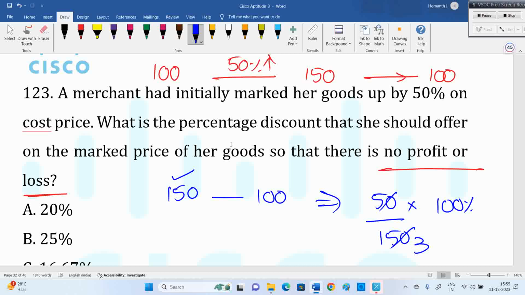Because you already have a huge value now. 100 became 150. For 150, 50% means 75. For 150, 20% is 30. So now your base value is not 100, it is 150. From 150, if you want to decrease, that's what. So see this case. Let's go for the next one.